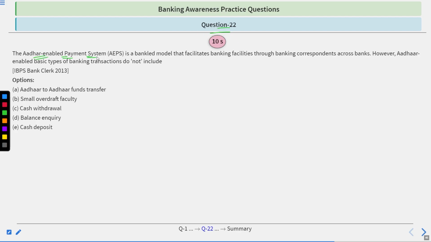Question number 22. Aadhaar Enabled Payment System, AEPS, is a bank-led model that facilitates banking facilities through banking correspondents across banks. However, Aadhaar-enabled basic types of banking transactions do not include which of the following: Aadhaar to Aadhaar fund transfer, small overdraft facility, cash withdrawal, balance inquiry, cash deposit. 10 seconds, time starts now.